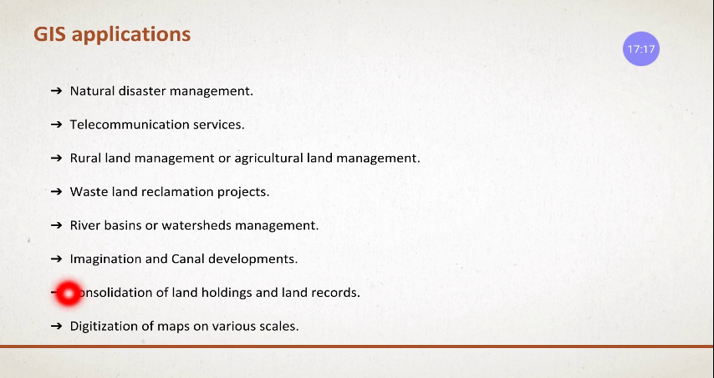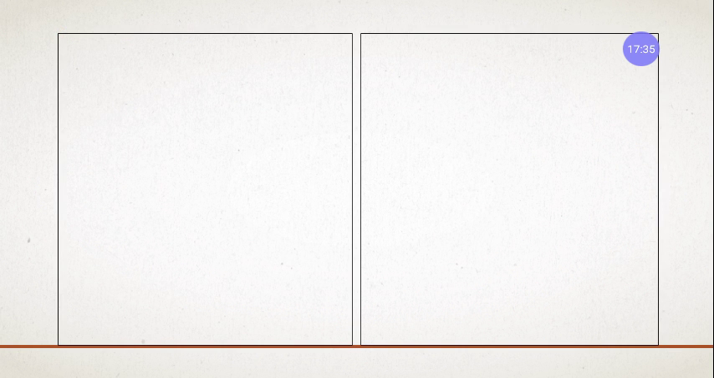Digitalization of maps on various scales. The maps you see on mobiles are due to GPS. You can add roads to it, you can add rivers if you want. That can be done with the help of layers, as you use layers in CAD. Various layers you use; in the same way, GIS also uses layers.